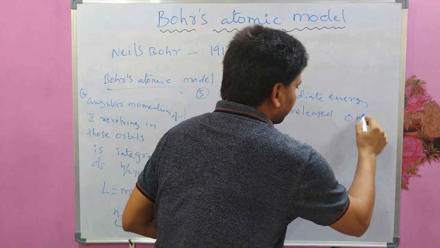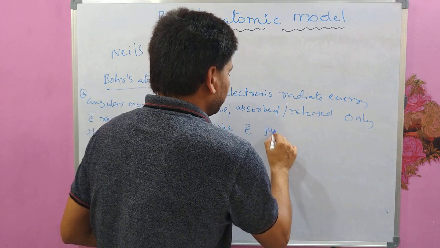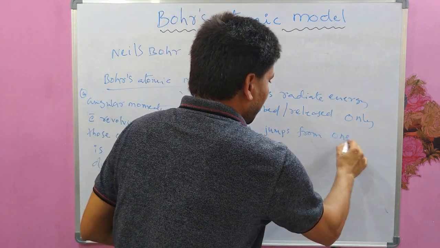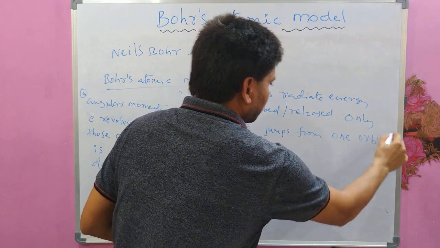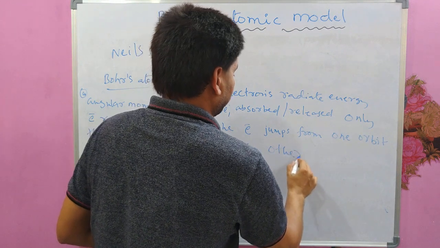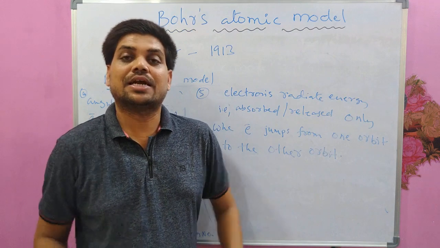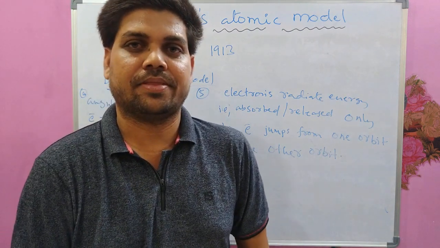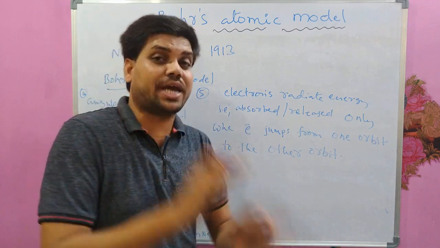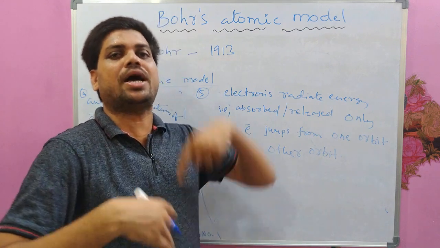Only when electron jumps from one orbit to the other orbit, only when this happens, electron radiates energy. And electron will absorb energy from outside if it wants to go from the lower orbit to the higher orbit.